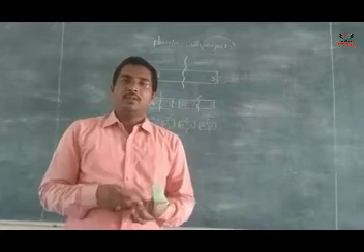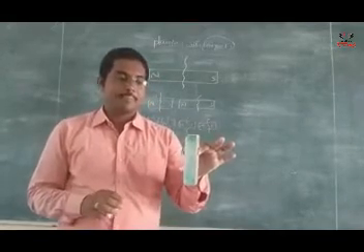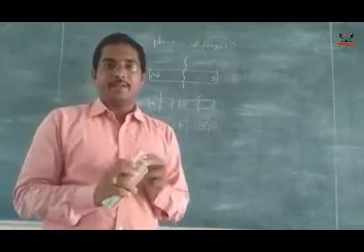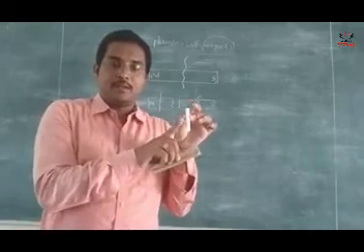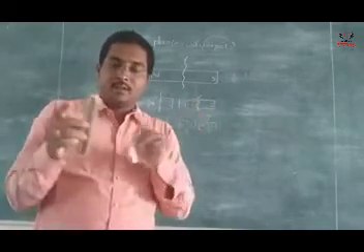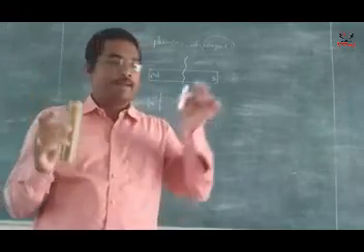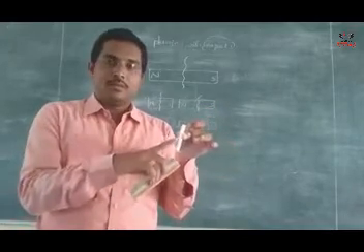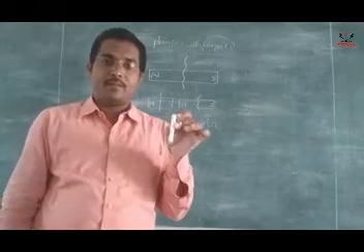See now, take one bar magnet. This is an iron piece, this is a piece of chalk, the duster, and the bar magnet. Now, after rubbing the iron piece with the bar magnet, it becomes a magnet.